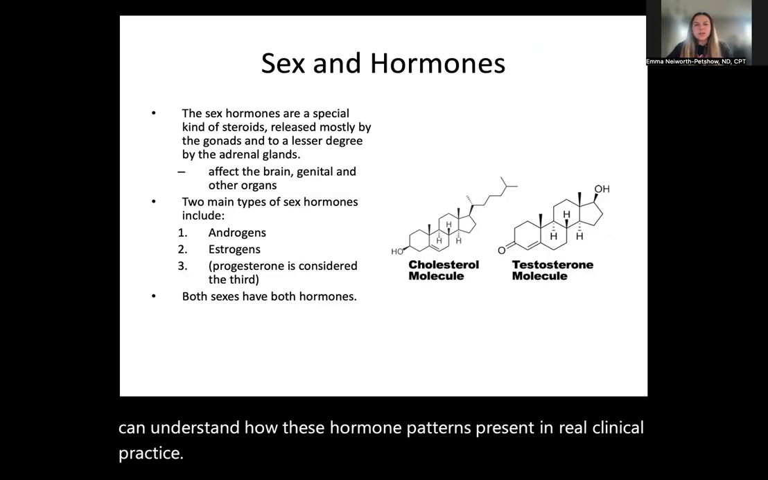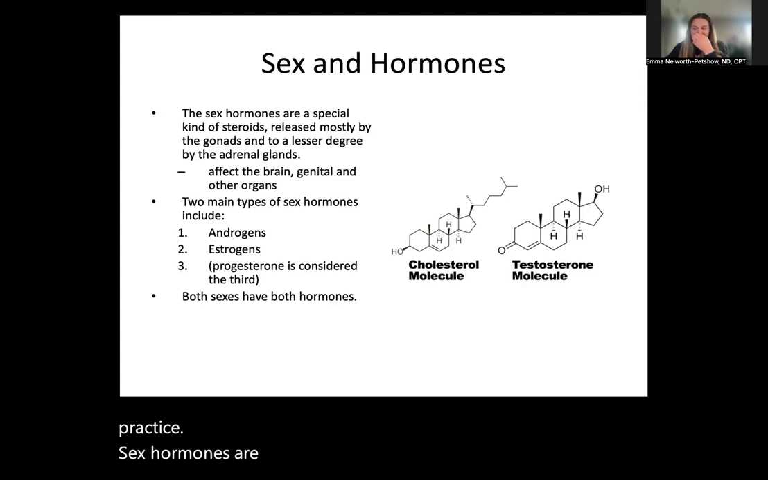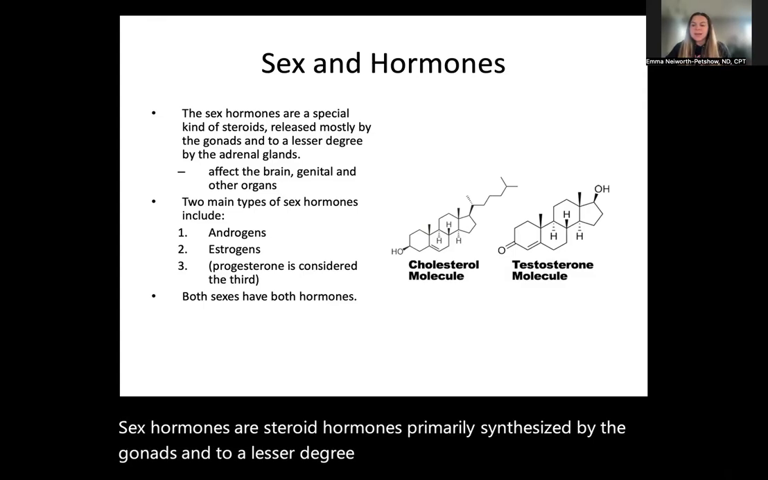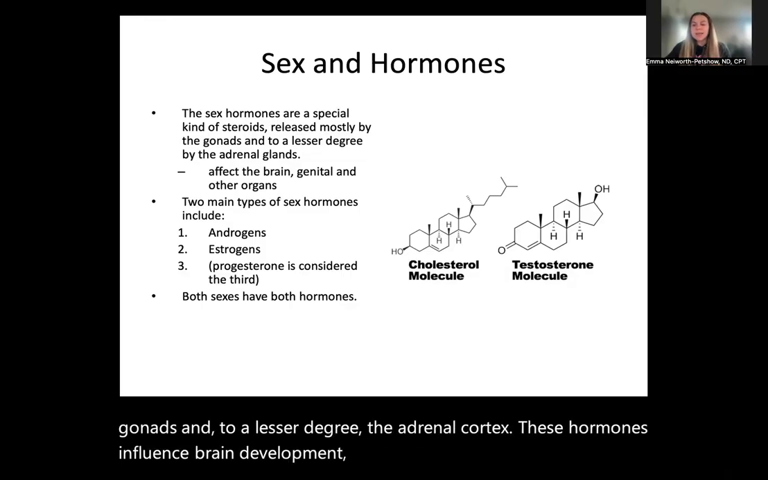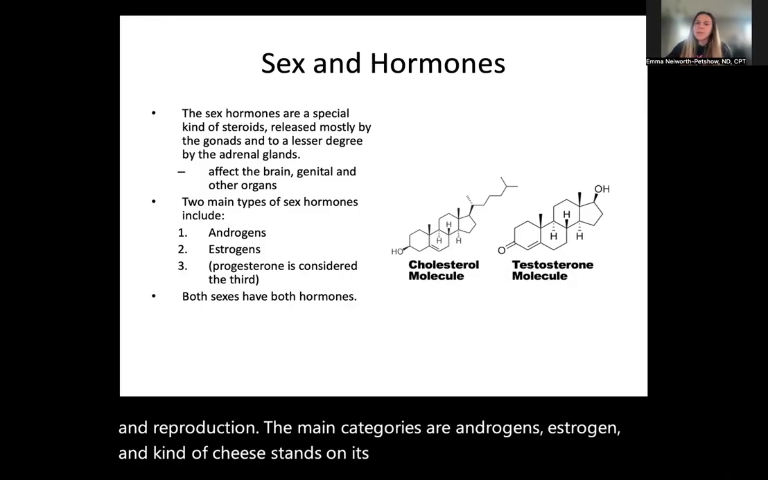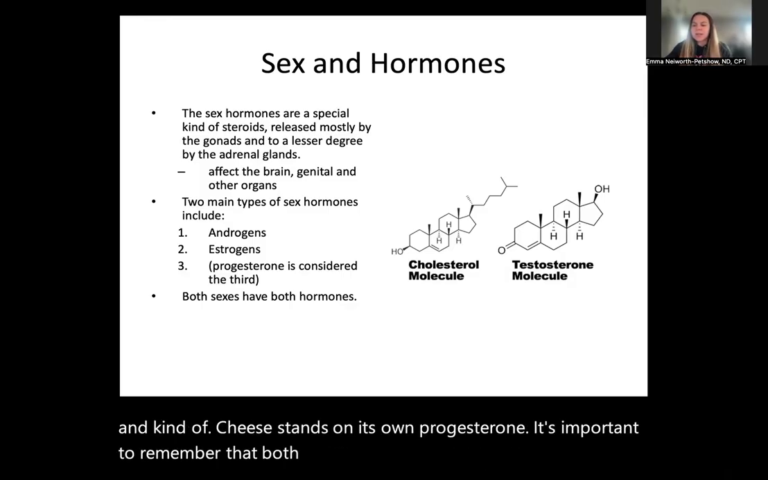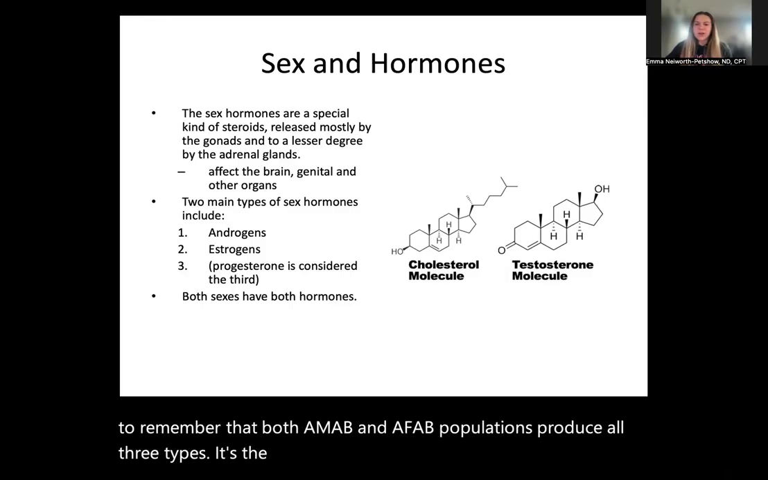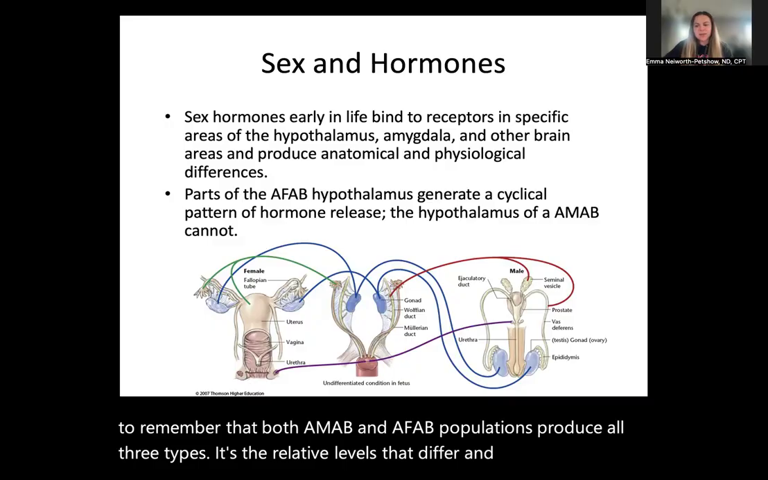Sex hormones are steroid hormones, primarily synthesized by the gonads and, to a lesser degree, the adrenal cortex. These hormones influence brain development, genital development, metabolism, and reproduction. The main categories are androgens, estrogen, and, standing on its own, progesterone. It's important to remember that both AMAB and AFAB populations produce all three types. It's the relative levels that differ and create physiologic distinctions.